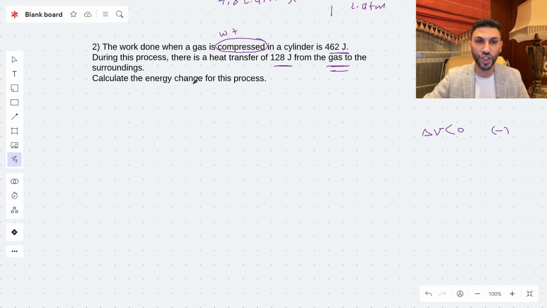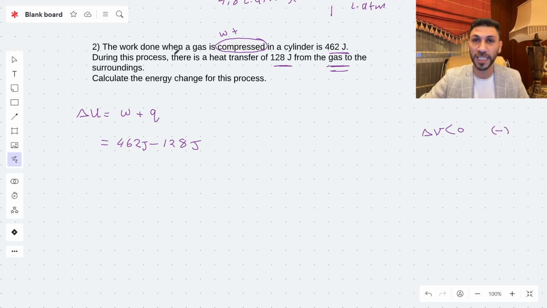Calculate the energy change for this process. We know from the first law of thermodynamics, delta U equals W plus Q, which equals 462, and it's positive, minus 128, because this one was exothermic. And because the two units are in joules, we don't need to convert. But if one of them was in kilojoules and the other in joules, I would need to unify the units.